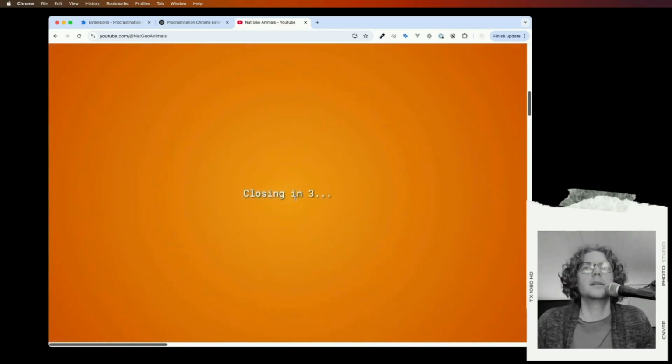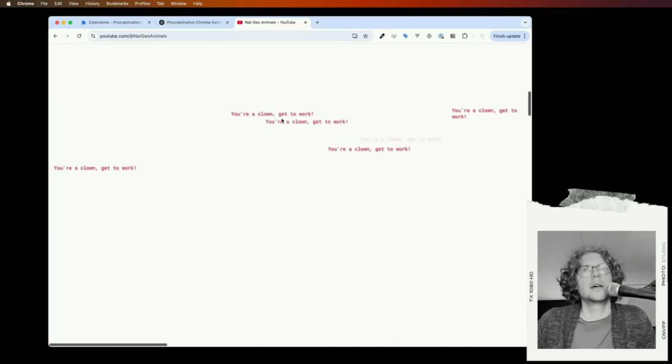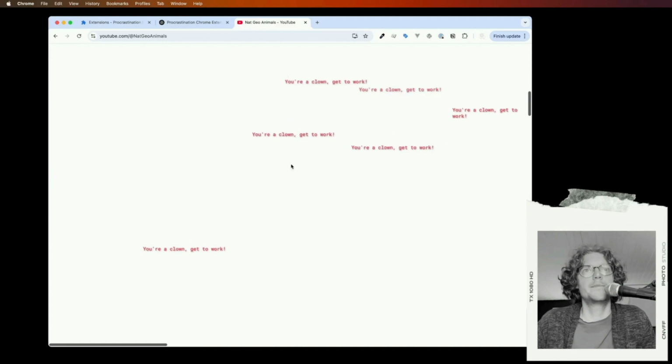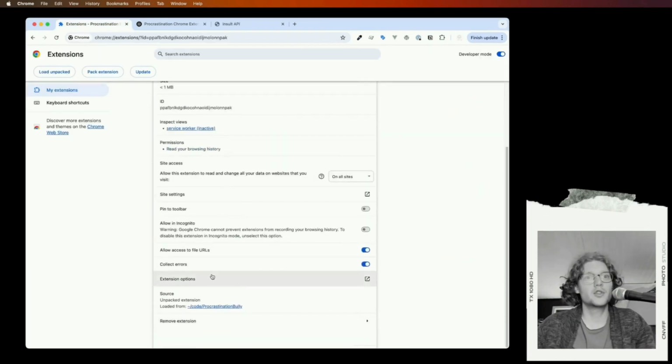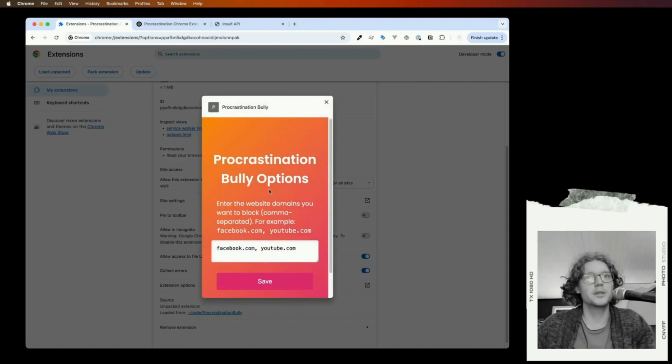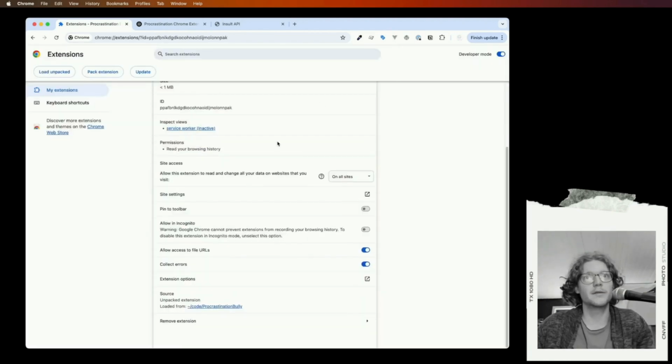Closing in. Okay, cool. So it did add a little bit more fancy colors. The animations here are a little more fun, I think. Let's just tweak it a little bit. I tweaked a few things. I sorted out the extensions, options, styling here a little bit. I just made it flex columns instead of rows.